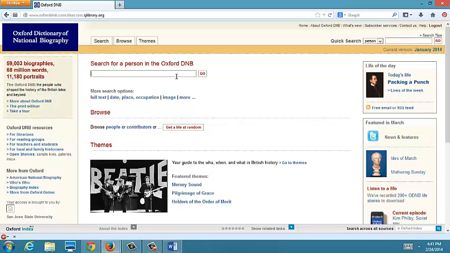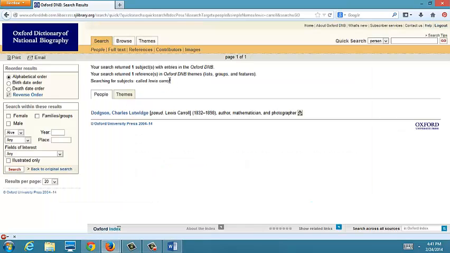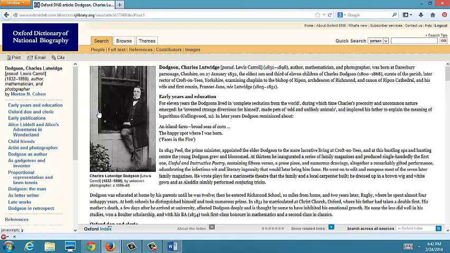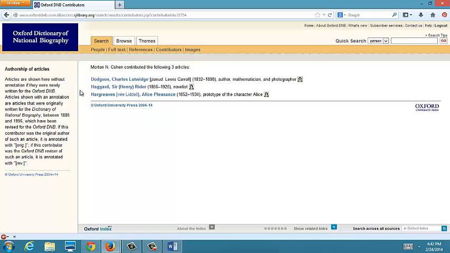So let's say I wanted to find out information about the author of Alice's Adventures in Wonderland. So I'm going to search for Lewis Carroll. And that's a pseudonym. That's not his real name, but the database knew what his real name was. Charles Dodgson. So I click on his name. Then over here I get an article about him. So up here is his name, when he lived, what he did, the contributor. If you want to find out more information about who wrote the article, you can click on their name and see what other articles they've written.